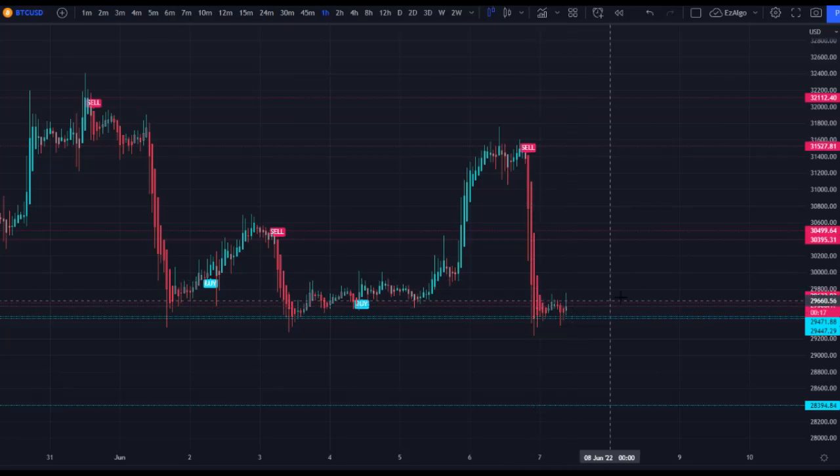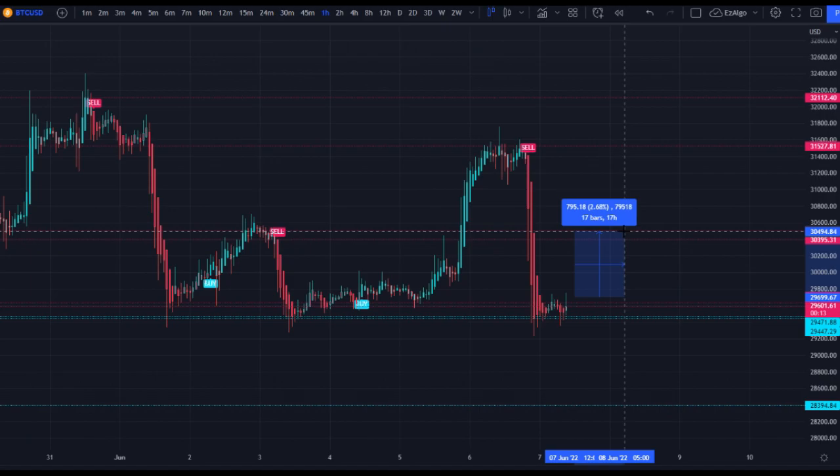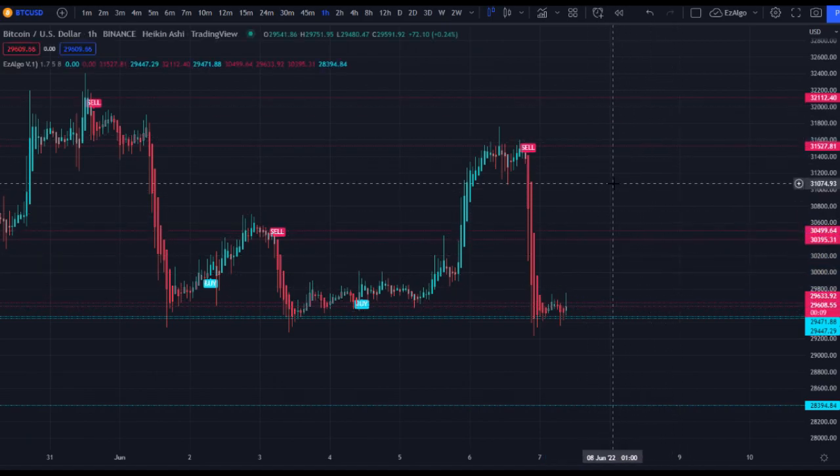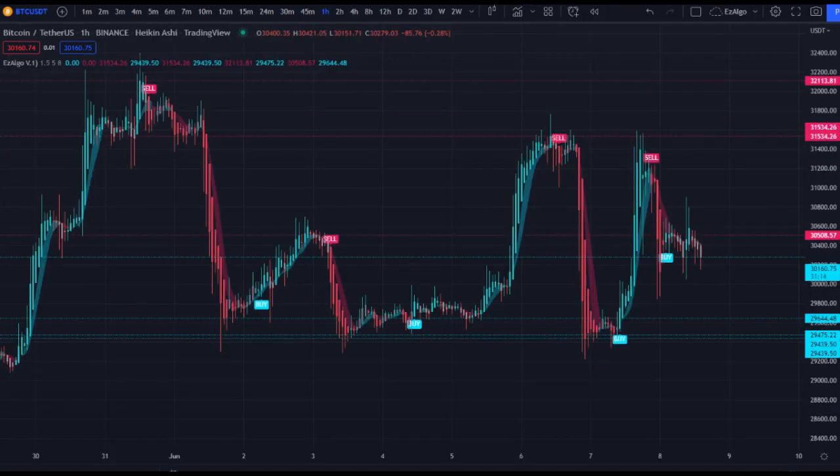I'm like 99% confident that if we get a buy signal right here, we're going back up to at least the 30K area, maybe another rejection there, maybe back up to the 31, 32K area. Are you not entertained? Come on. Come on, guys. You already know what time it is.